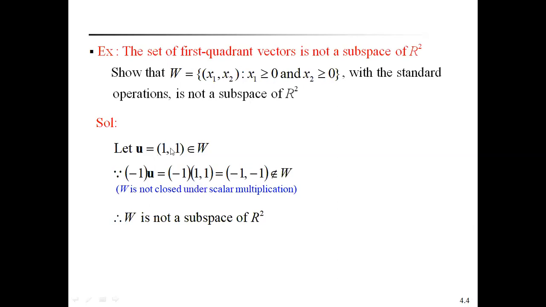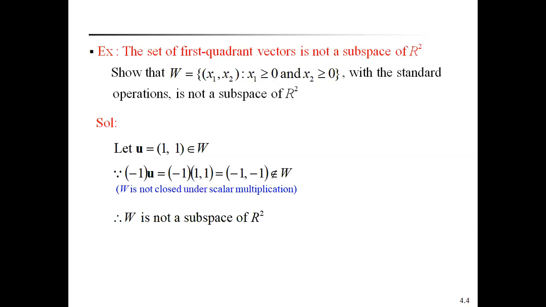Let u equal to (1, 1) belong to W. The first component is 1, which is greater than 0, and the second component is 1, which is also greater than 0. Now I take a scalar. Scalar multiplication means any scalar multiplied by the vector.